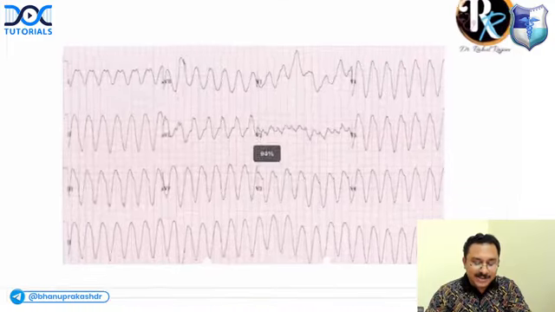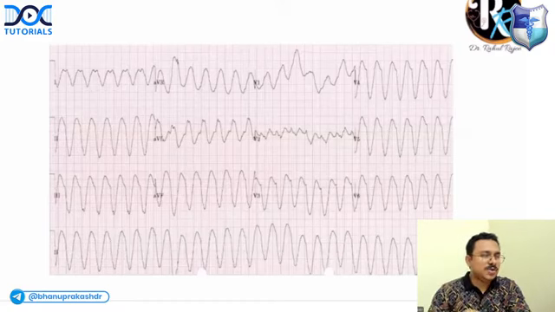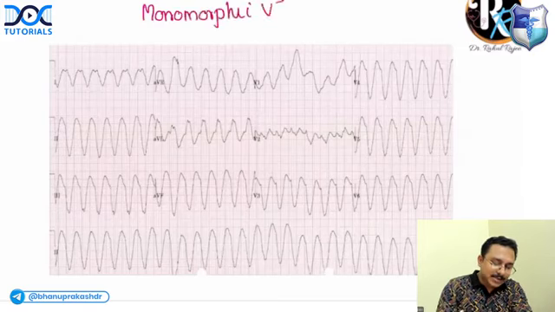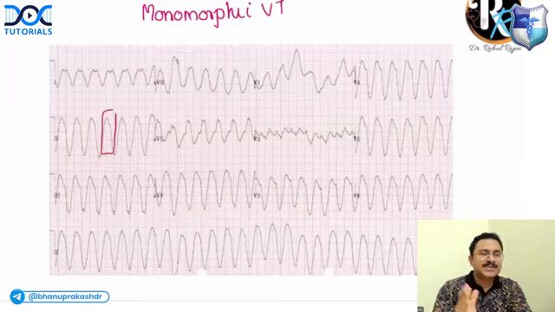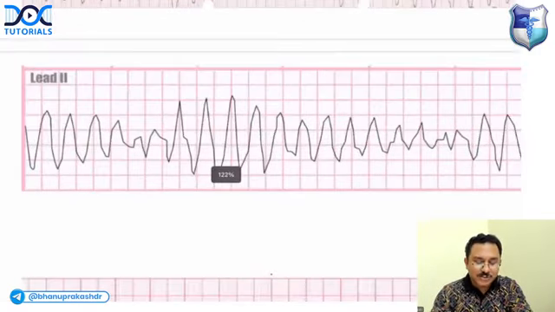So let us just practice. This is a wide complex tachyarrhythmia which is regular. What is the diagnosis? This is monomorphic ventricular tachycardia. Yes, because the QRS duration is wide, so it's wide complex, the rhythm is regular, and the morphology looks the same. It's monomorphic VT.